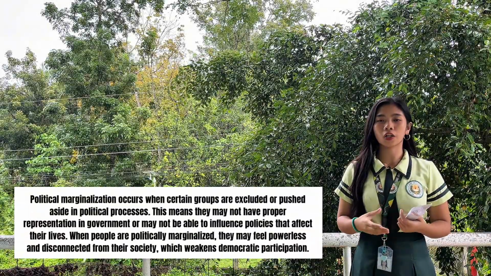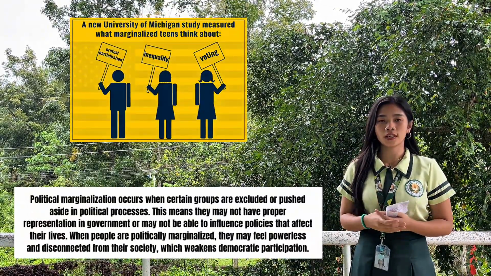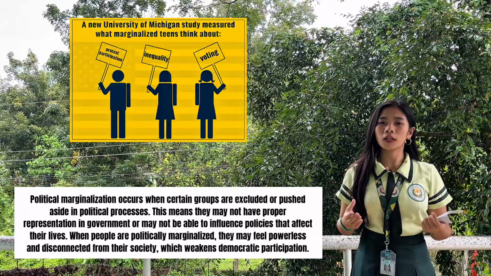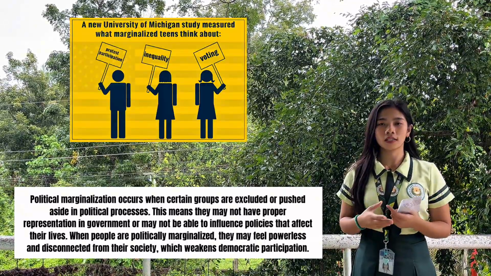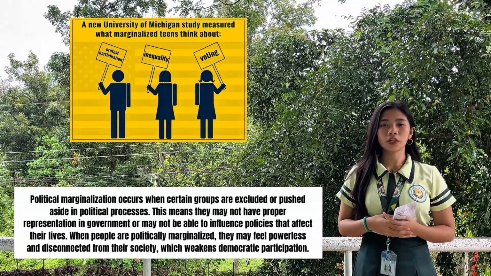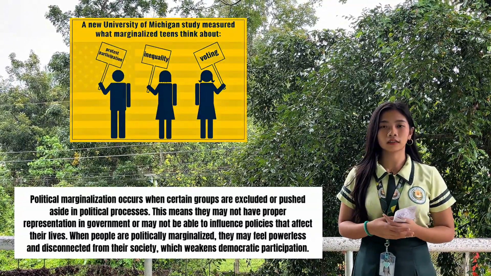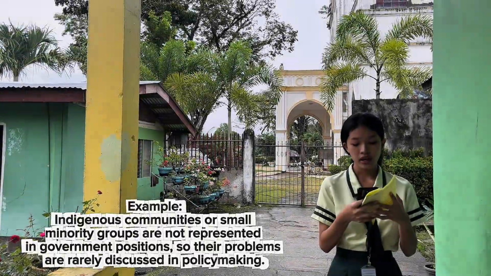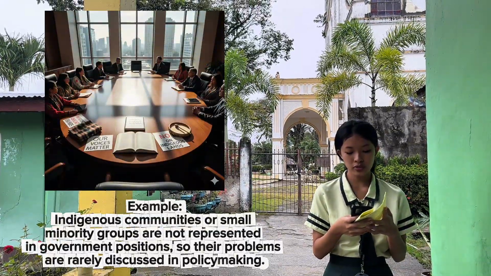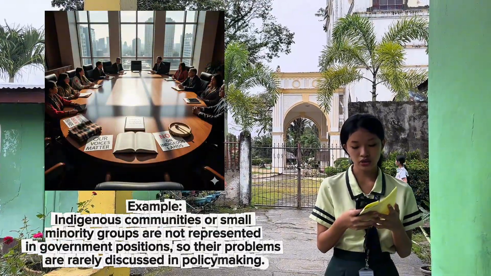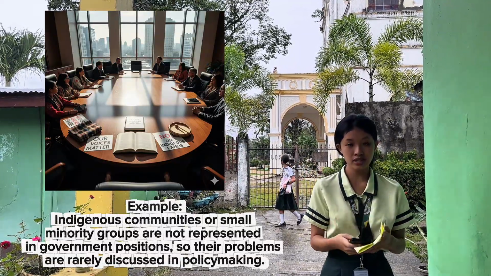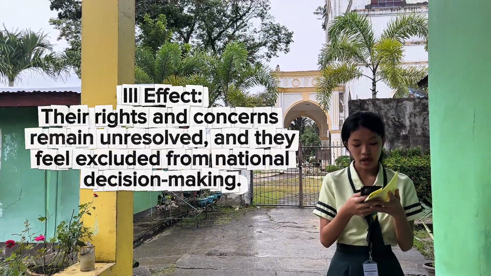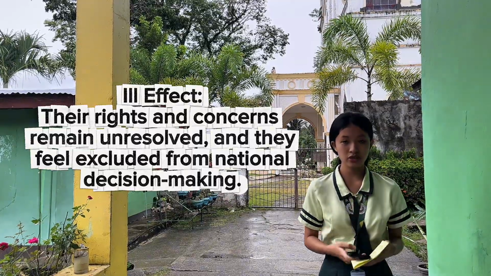Political marginalization occurs when certain groups are excluded or pushed aside in a political process. This means they may not have proper representation in government or may not be able to influence policies that affect their lives. When people are politically marginalized, they may feel powerless and disconnected from their society, which weakens democratic participation. Example: indigenous communities or small minority groups are not represented in government positions, or their problems are not discussed in policy making. Their rights and concerns remain unresolved, and they feel excluded from national decision making.